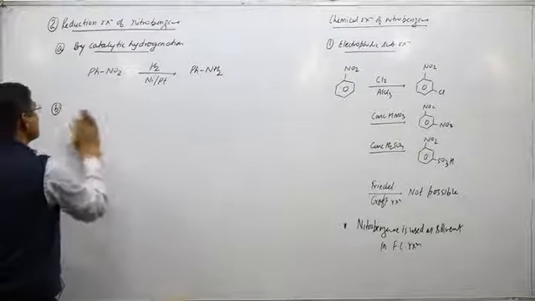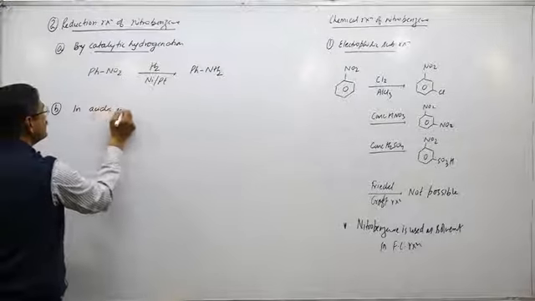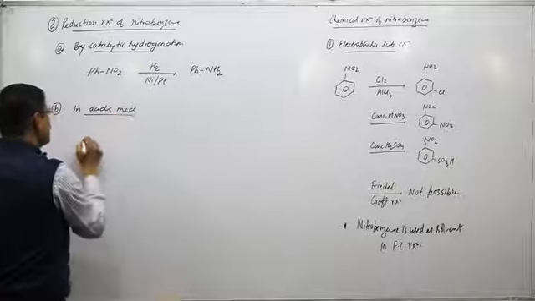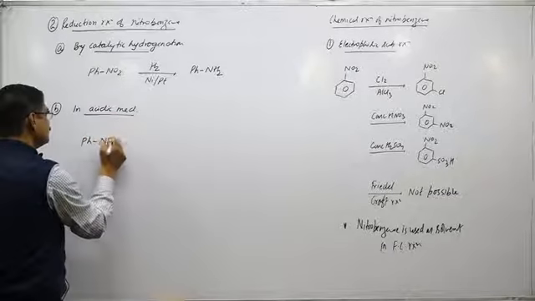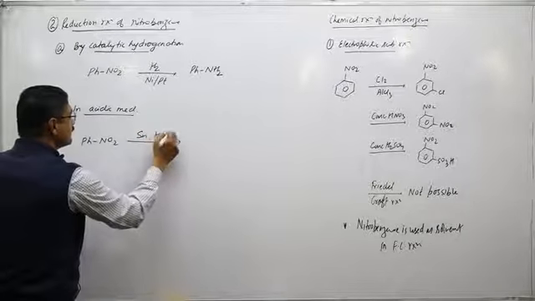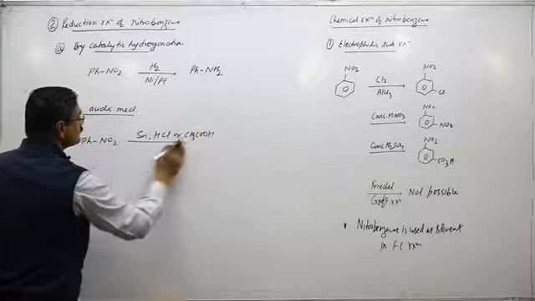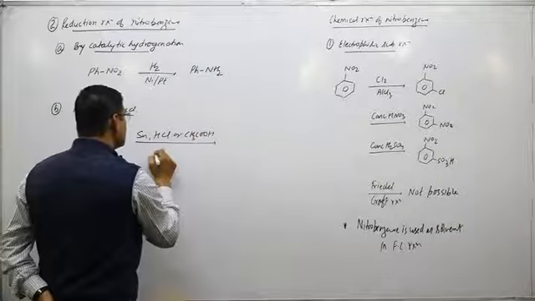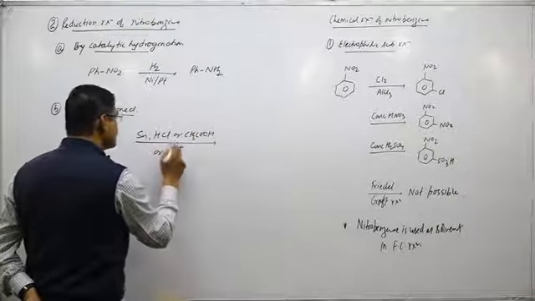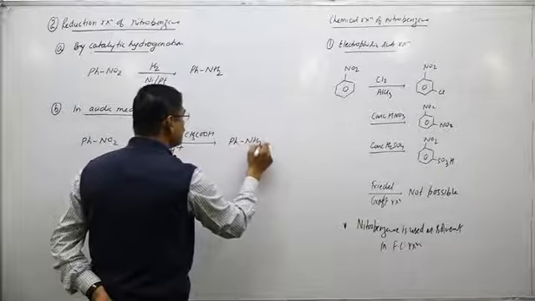But in the second case, in acidic medium, Sn/HCl or acetic acid, or any acid like H2SO4, we get aniline as the final product.